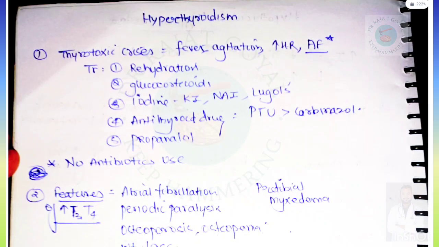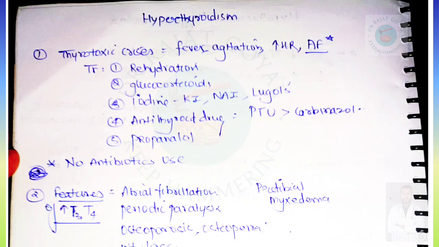Next topic is hyperthyroidism. In hyperthyroidism, thyrotoxic crisis is added. The features will be fever, agitation, increase in heart rate, atrial fibrillation, etc. Treatment will be, firstly, rehydration, and glucocorticoids are given. Iodides can be given, such as potassium iodide, sodium iodide, and Lugol's iodine. An antithyroid drug such as propylthiouracil, preferred over carbimazole, is given, and propranolol can be given for symptomatic relief.